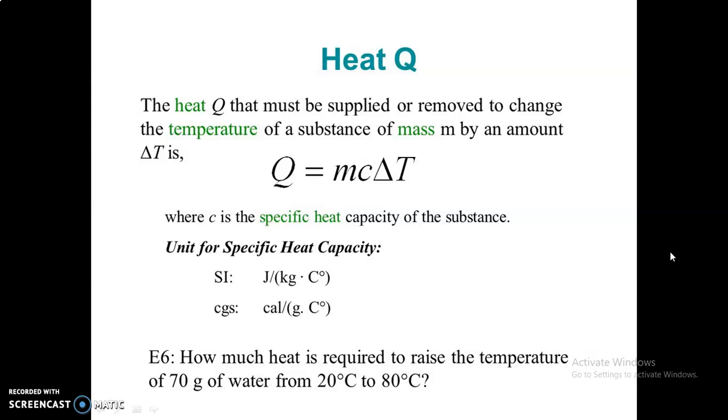Unit for specific heat capacity: SI joules per kg degree centigrade, CGS calorie per gram degree centigrade.